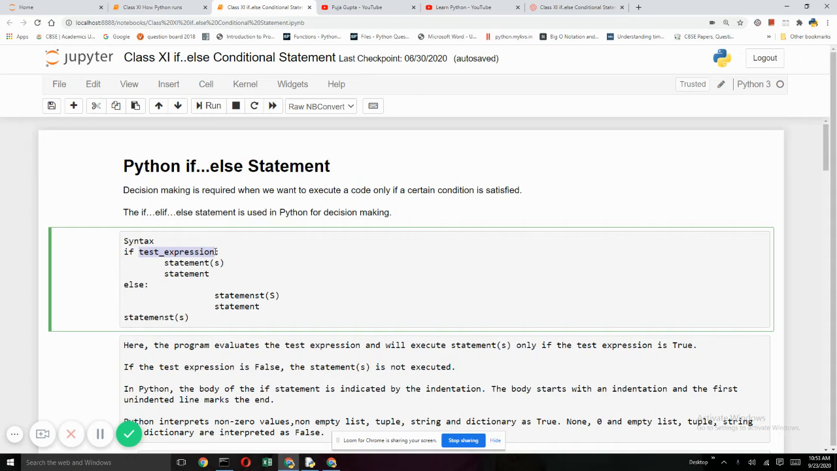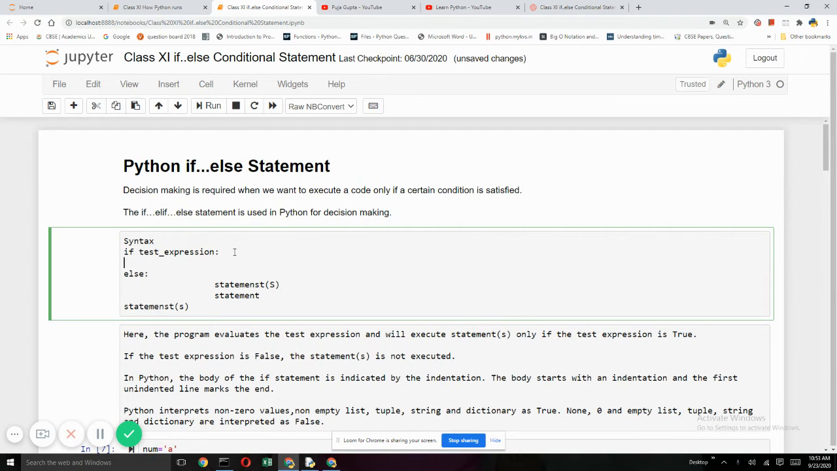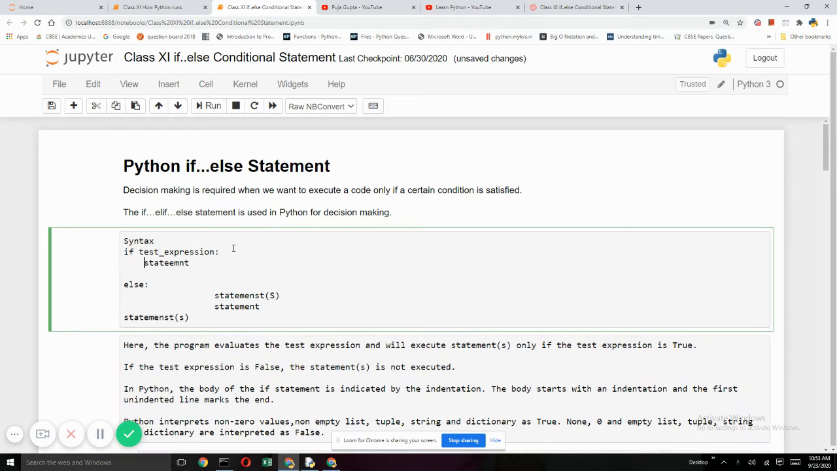Then any test expression. If this expression is true, the control will come inside and execute all these statements. If there are more than one statement, they have to be indented inside. But if there is exactly one statement, then you can even put it next to the colon over here. But if you have more than one statement, then it has to be indented inside.